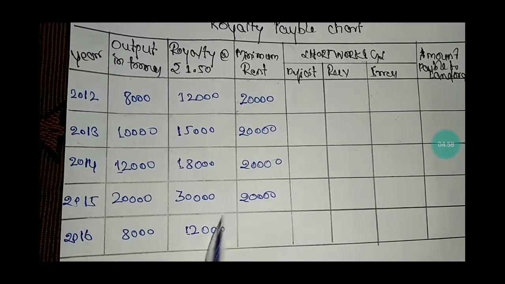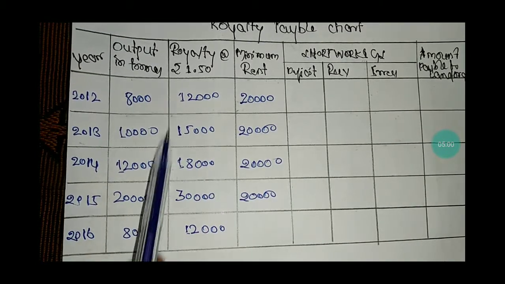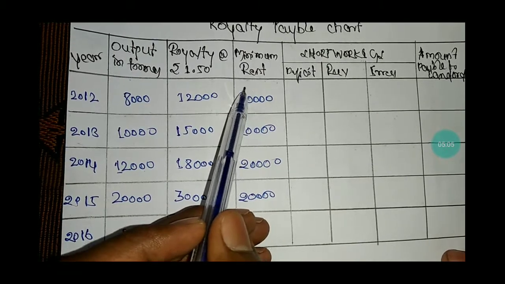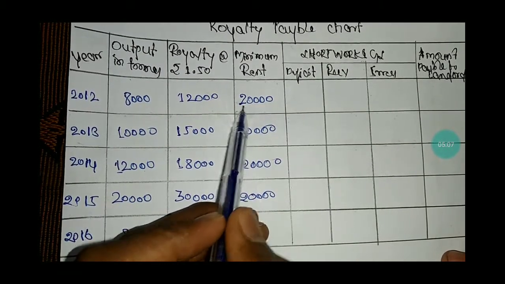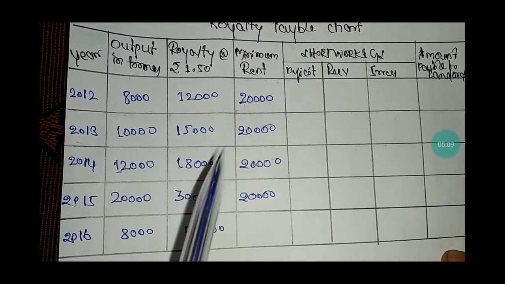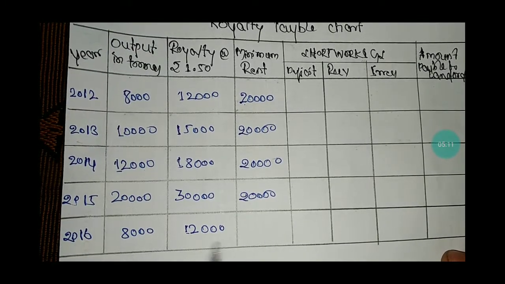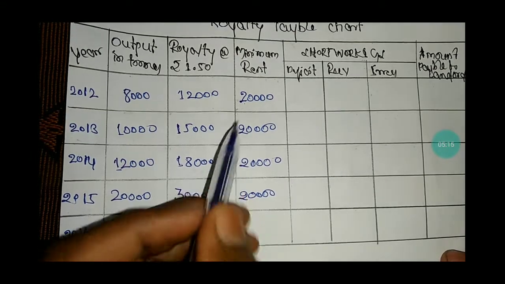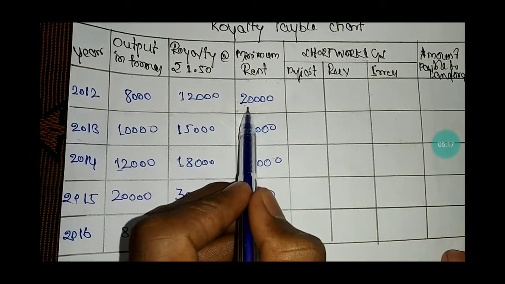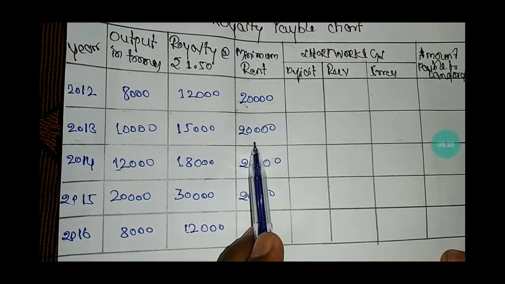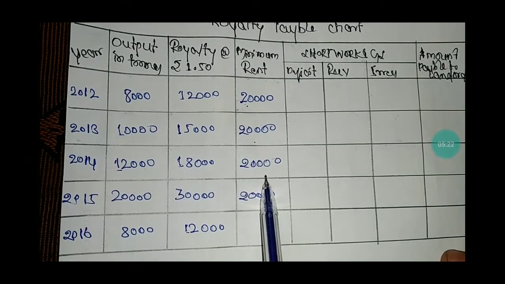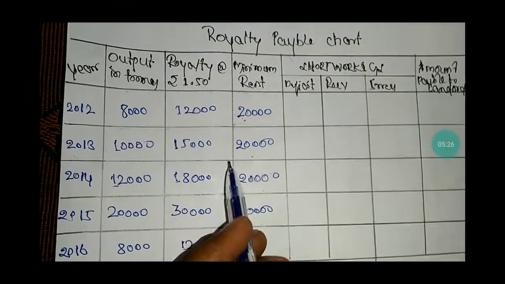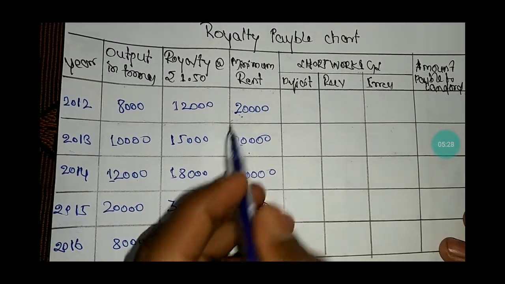The royalty which is earned during the year. And the minimum rent which was fixed in the agreement is 20,000 in all the years. But in the year of strike, there is a slight change. We will see that later on. Okay, 20,000 which was fixed in 2012, 20,000 for 13, 20,000 for 14, 20,000 for 15. Okay, let's start with the preparation.